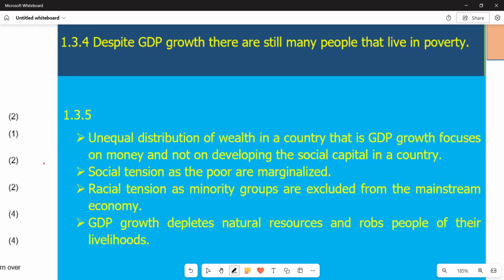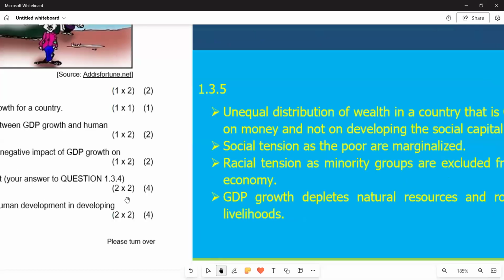The second point is saying social tension, the poor are marginalized. That's another reason why we can have such a situation. And then the third point is saying racial tension, minority groups are excluded from the mainstream economy. Then the last point is saying GDP growth depletes natural resources and robs people of their livelihoods. So we are saying when there's high economic activity that leads to GDP growth, we are going to see some natural resources being depleted because of the high economic activity that is taking place. So in the process, some people are going to be disadvantaged. That is what our last point is trying to illustrate. So if you go there, you will see that we are on 1.3.5.